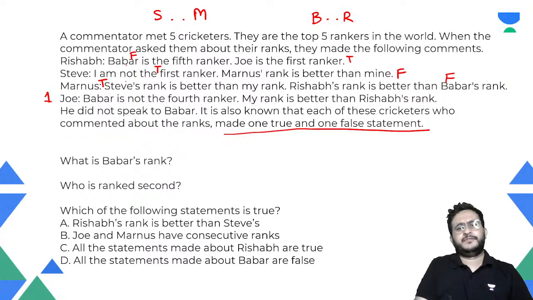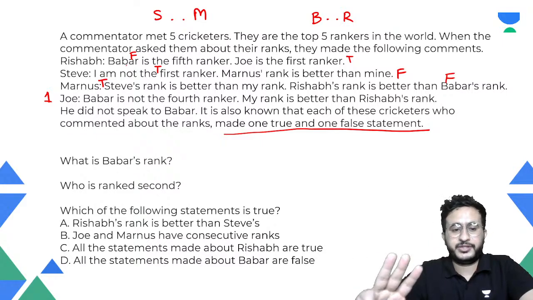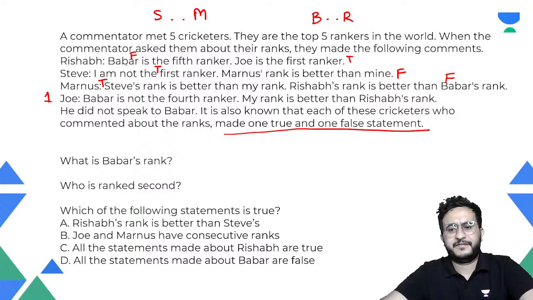Now we have to find out. We found out the true false about three of the statements, right? We have to find for Joe. So Joe is saying Babar is not the fourth ranker, and he is saying that my rank is better than Rishabh's rank. So can you identify which is true out of these statements?